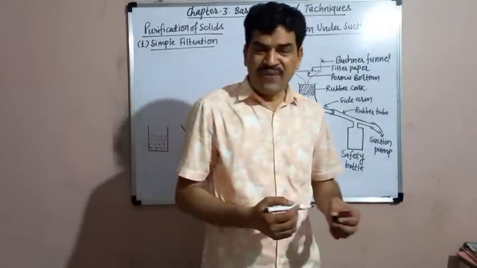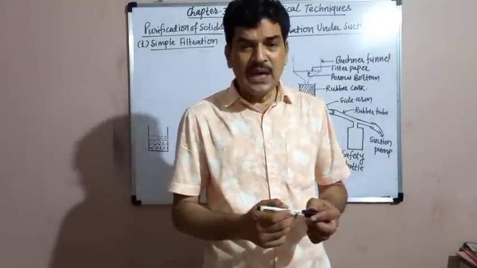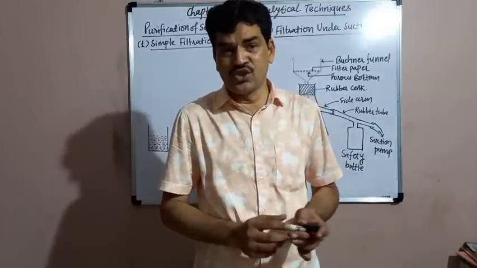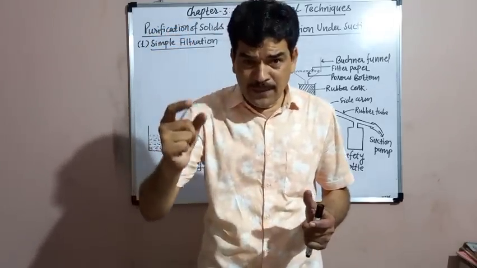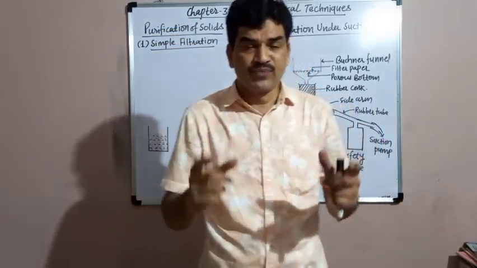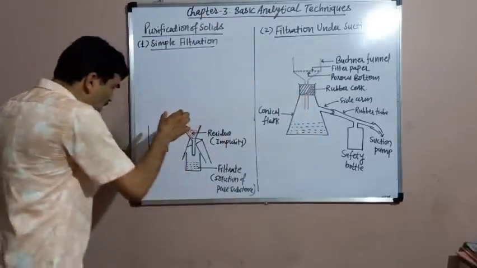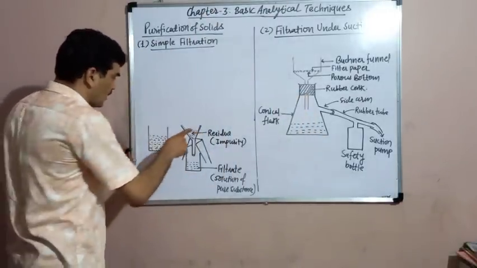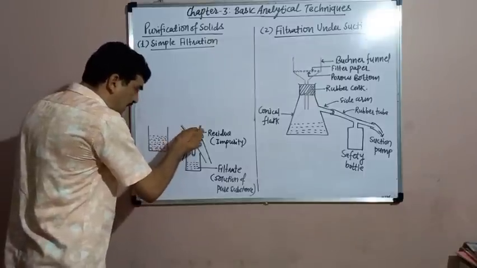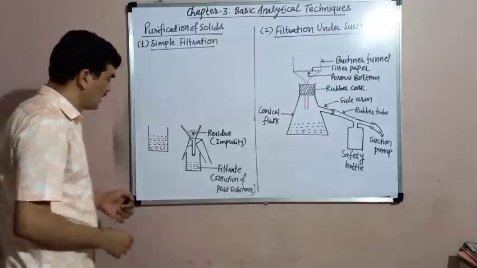In this conical funnel, a circular filter paper is placed. The circular filter paper is converted into a cone and then that cone is fitted into the funnel. This is the filter paper which is fitted into the funnel.